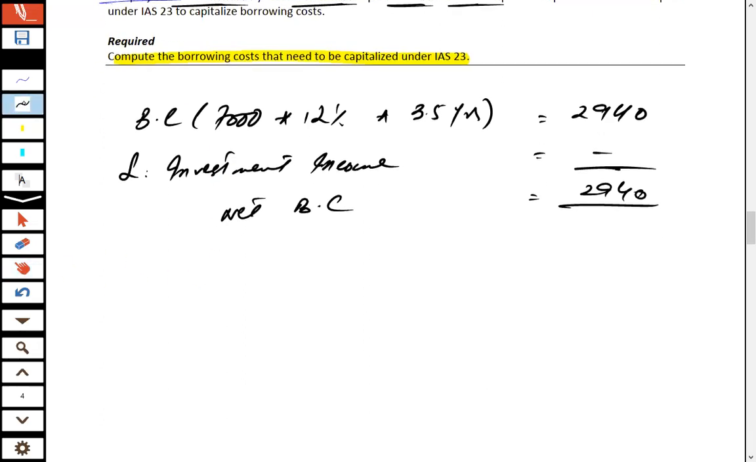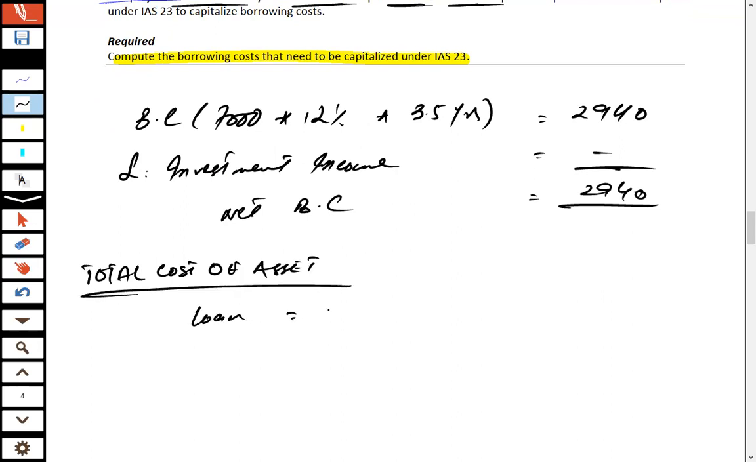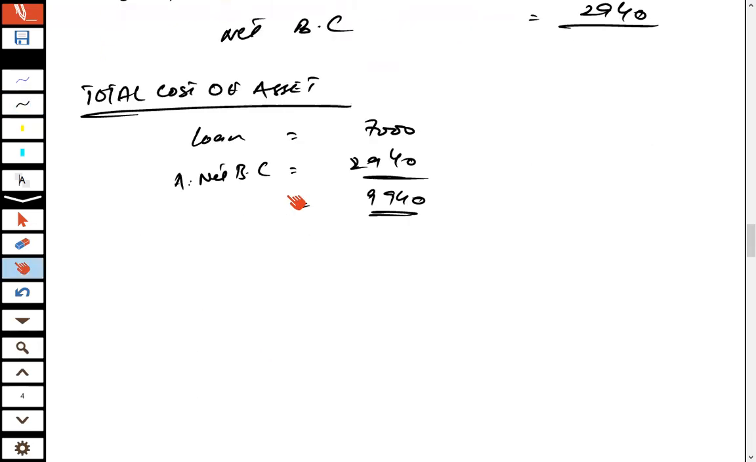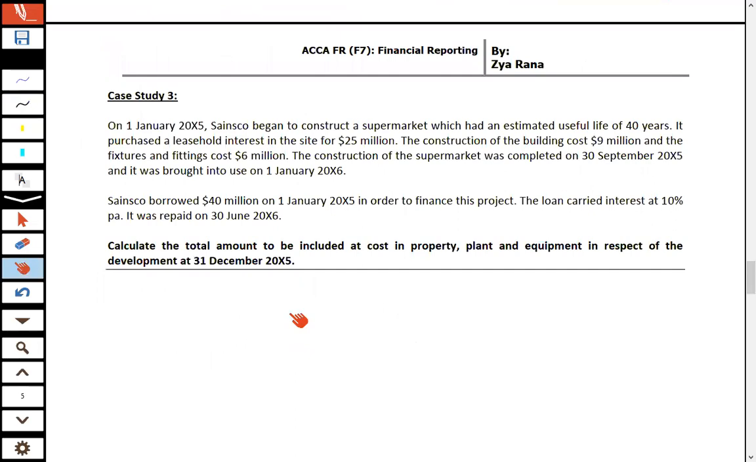If we check for the total cost of the asset, so the total cost of the asset is the loan amount that is required for the construction and add the net borrowing cost, that is 2940. Effectively 9940 would be the total cost of this asset.